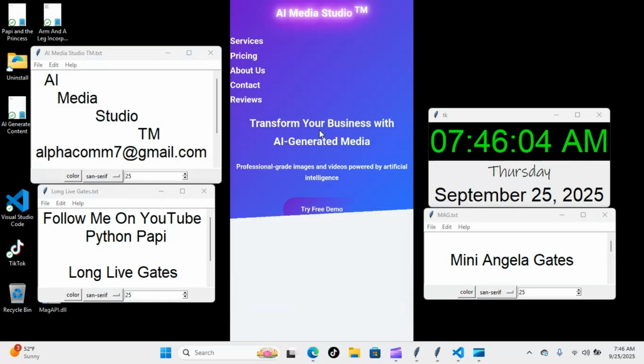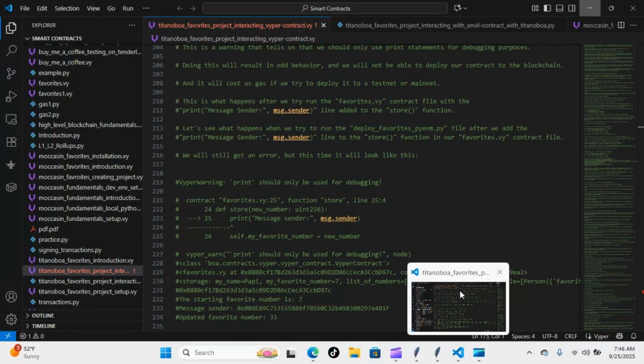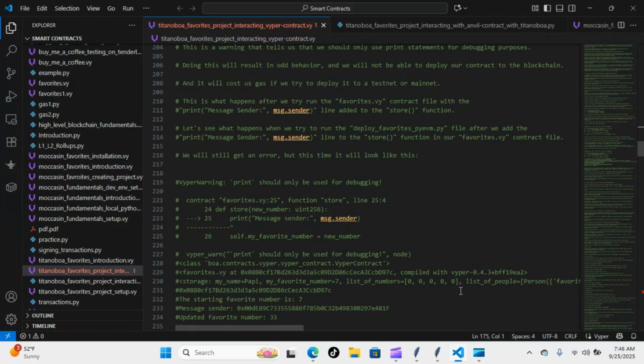All right, on today's episode of Python Papi, we're back inside our smart contracts project. Let's have a look at what we're going to be going over today. Today we're back inside of our Titanoboa favorites project, the interacting with Viper contracts section of the module. So let's pick up with some light reading.